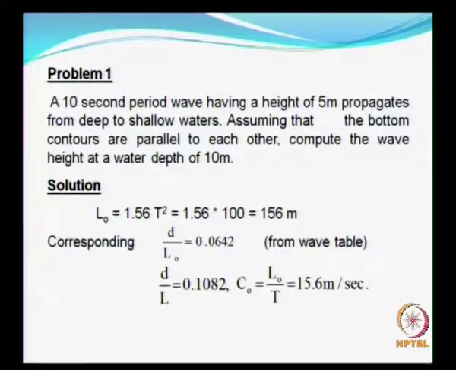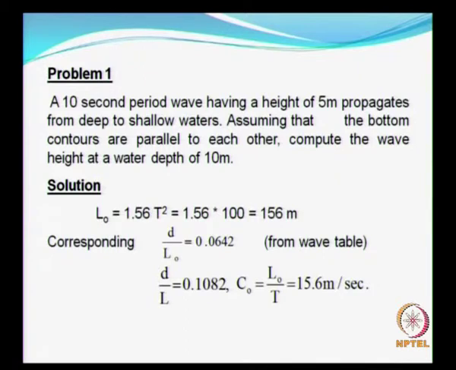Problem number 1: a wave of 10-second period, having a height of about 5 meters, propagates from deep to shallow waters. The assumption here is that the bottom depth contours are parallel to each other, something like a ramp.